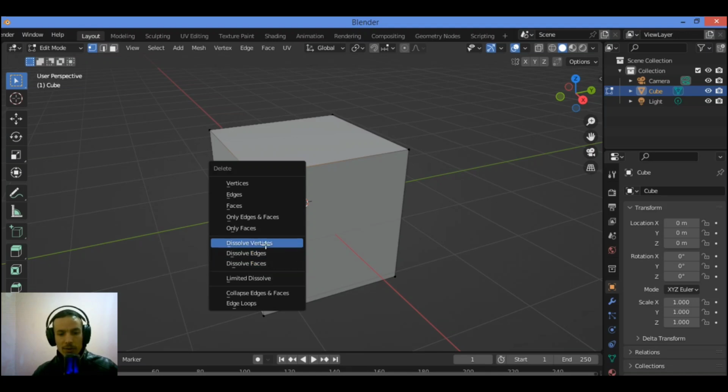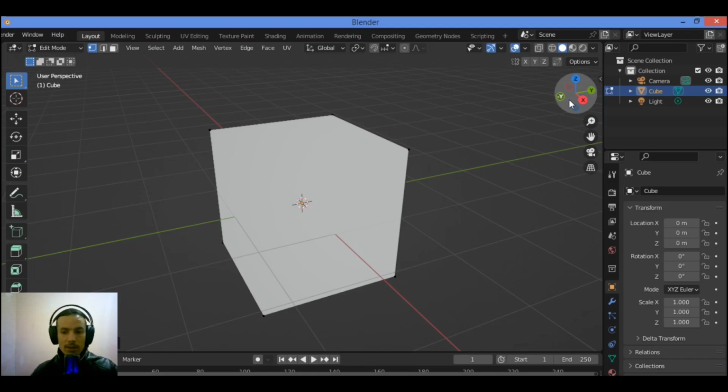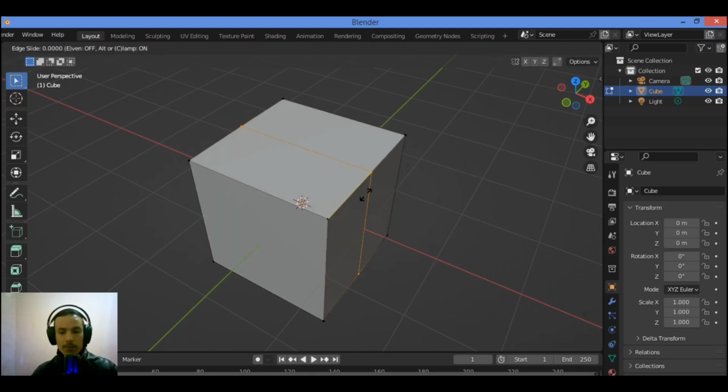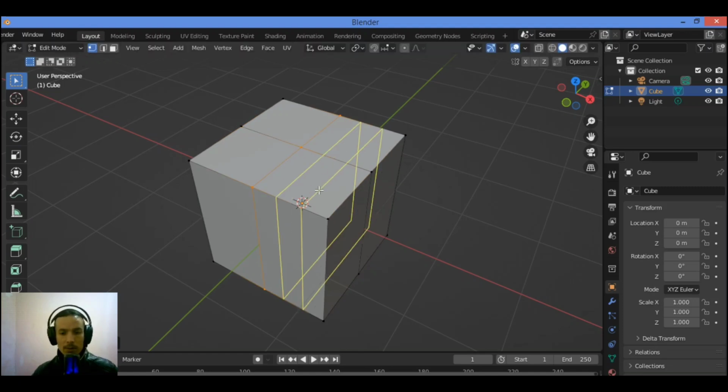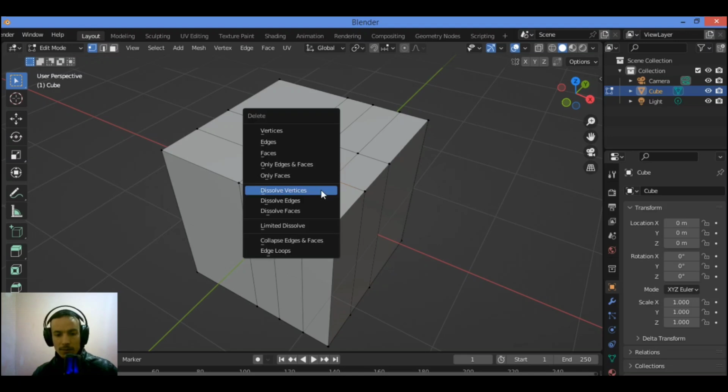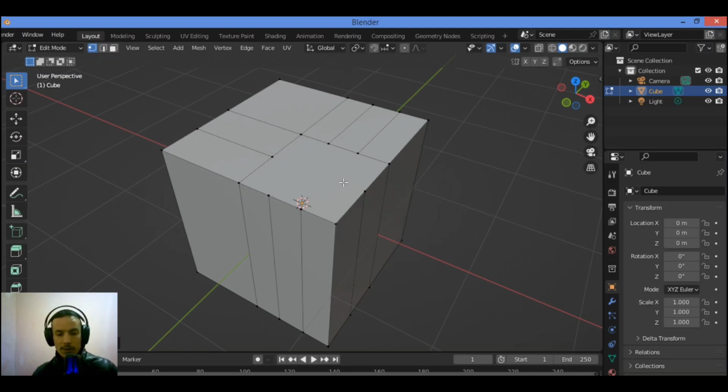For example, let's try Dissolve Vertices. And this is a problem. You should make sure that you have some connected vertices. Ctrl Z. Let's add some loop cuts, Ctrl R, like this. In this case, over there. Let's try with this. Let's try to dissolve. Hit X, Dissolve Vertices. And you can see it clearly over there. Ctrl Z.